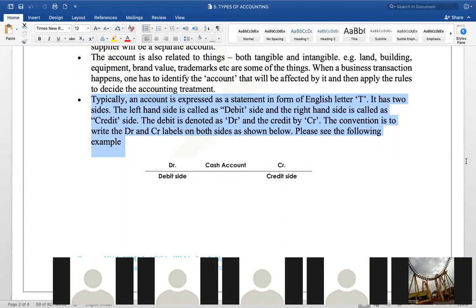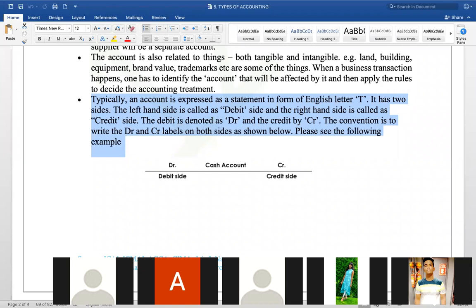Anybody? Debit or credit? Can you please tell me? Attempt, ma. These attempts are not to scold you, but to pick out your thoughts. When they ask you the question, what is debit, what is credit? What's your answer? That's what I'm asking.